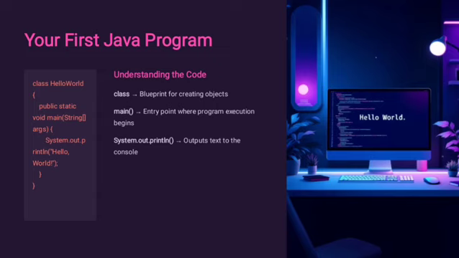This slide shows an example of a Java program. This program is a simple program that prints hello world on the console. So first, the class is a blueprint for creating objects, and the method main is the entry point where the program execution begins. The System.out.println statement is used to output text to the console. So this is the basic Java program that every beginner should start with.